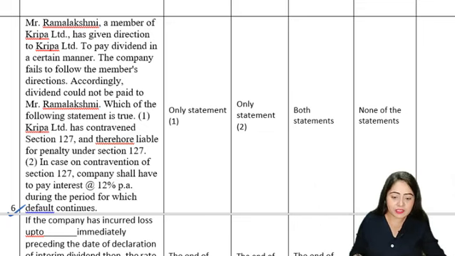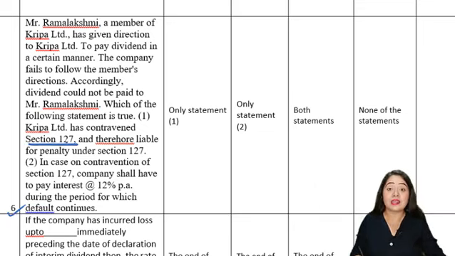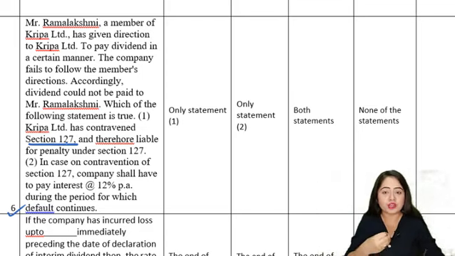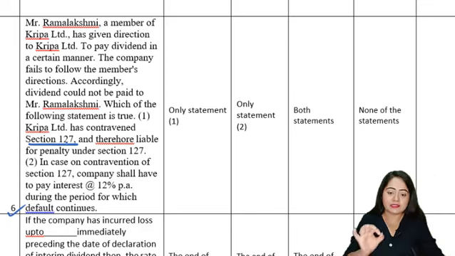Okay, now here we have to see section 127 to understand the repercussions. Section 127 says that the dividend has to be paid in the first 30 days. Otherwise, there is going to be a penal interest of 18% per annum applicable on such a company. Alright. Now, there are some exceptions also given in section 127. One of those exceptions is that if the company has received some directions or instructions from the shareholder to pay the dividend in a certain different manner, then the company can also do that. Accordingly, this section 127 will not be contravened.